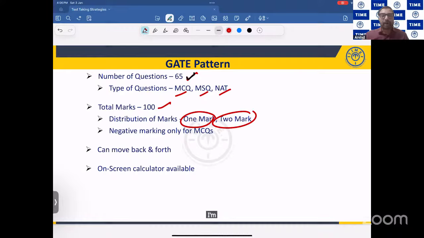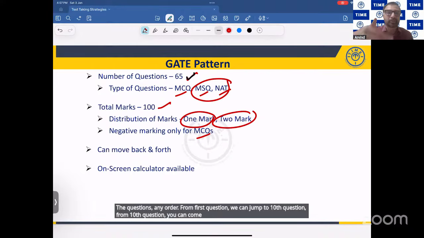And the good part, to think positive, is that there's no negative marking for MSQ, multiple select questions, and NAT questions. Negative marks are there only for the MCQ questions. What the negative mark is for MCQ, we'll see in the next slide. And then you can see the questions in any order. From the first question you can jump to the 10th question, from the 10th question you can come back to the second question, from the second question you can go to the 65th question. Like this you can move back and forth.